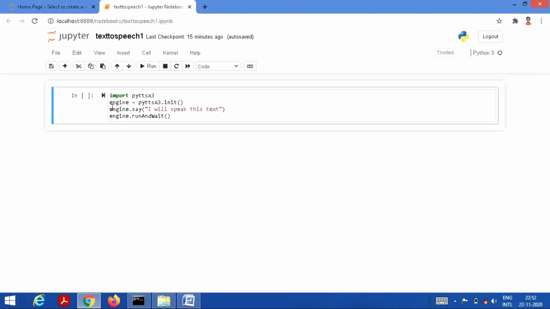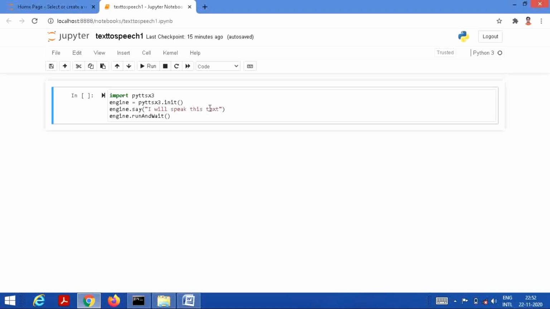That means from this library pyttsx3, we are instancing or creating an object, and that object is named engine. Then after creating this object, in the next line we have done engine.say, I will speak this text.